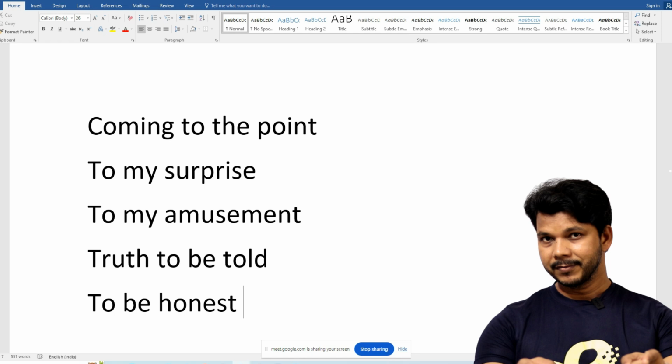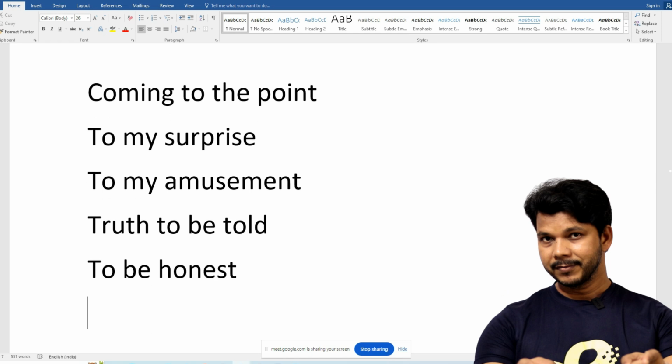These are expressions which are spoken before you start any sentence. If you want to say something, sometimes you say, to be honest, I'm saying this.